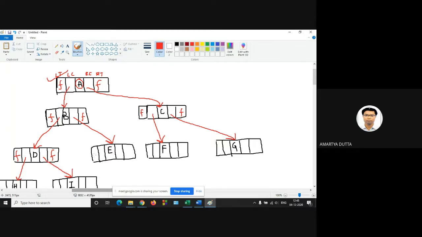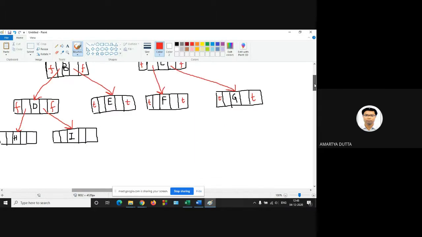Now E is the leaf node, so this will be true. Similarly, as F is the leaf node, right thread and left thread are true. For G, its left and right are true. Similarly, H and I both are true. The right threads are true.